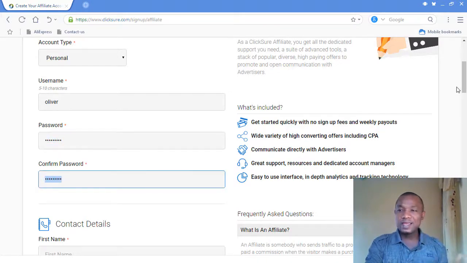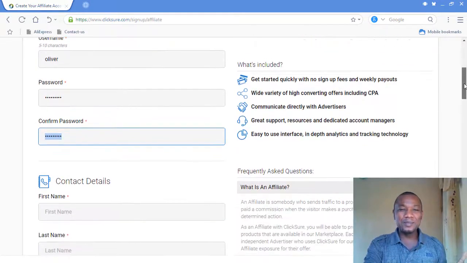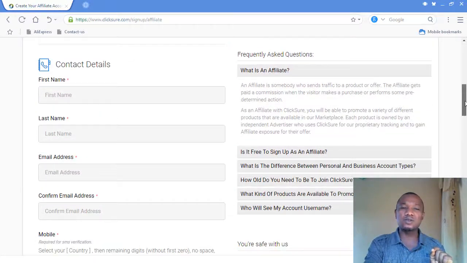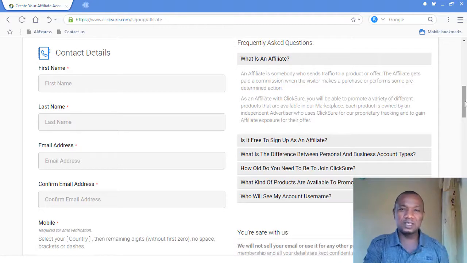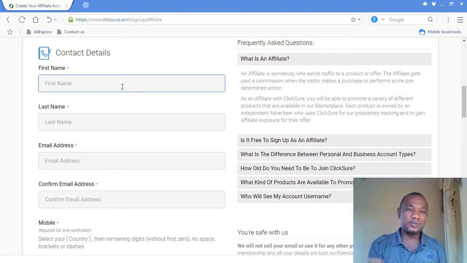You retype the password that you put here, and put it also at this particular place. Very simple stuff. Again, I'm just showing all this because of the people that do not know how to register online. But for advanced people, hopefully you know how to do your own registration. Now what I need to do is put my name.